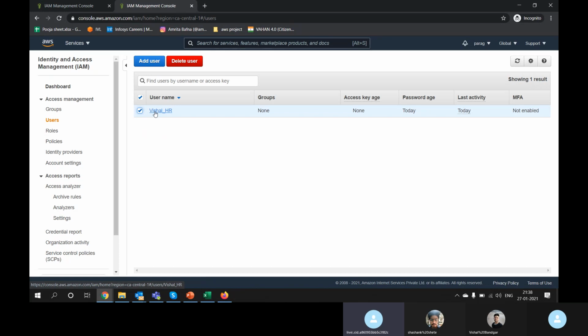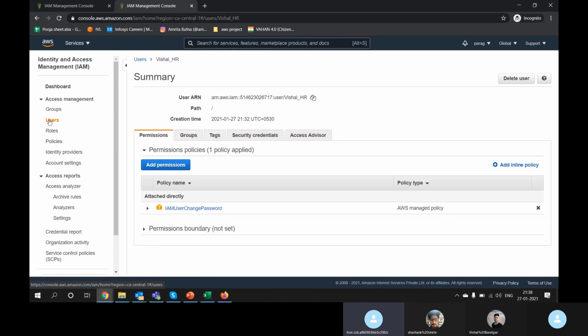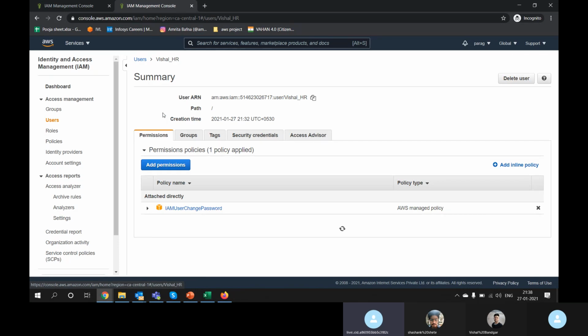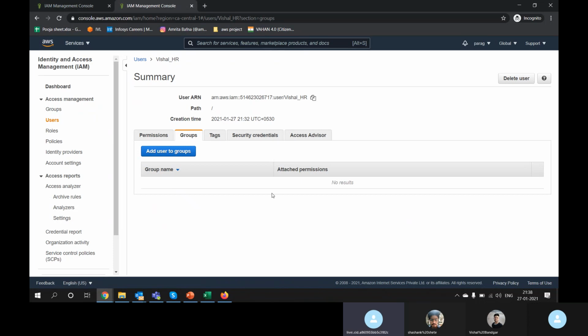Okay, so I will go to Vishal. I was in users. Inside users, go to the Vishal user. You can see so many options are there. You can add permission from here. I can add this user to any group. I can change the tags.